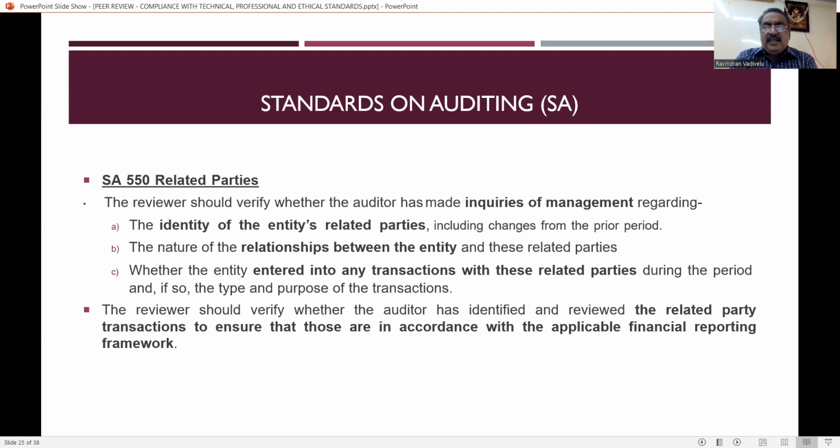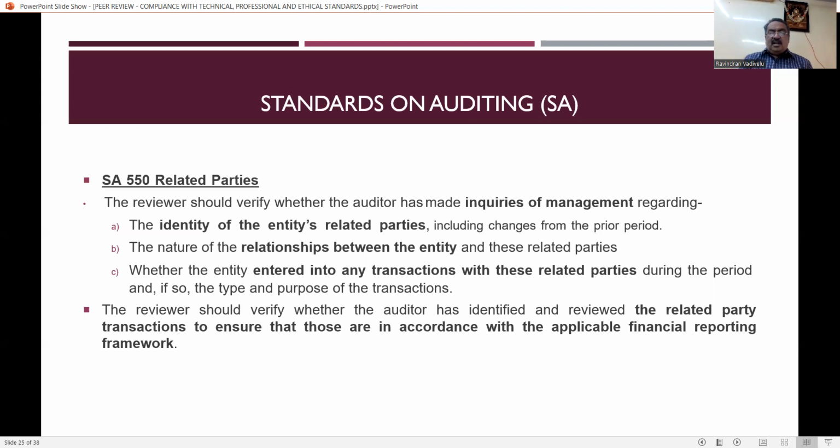That is nothing but the transactions that have taken place between the related parties and the client have to be verified by the auditor, and the auditor has to exercise all care, to see whether the transactions with the related parties affect the client or not. And the reviewer has to verify whether the auditor has considered the happenings of the related party transactions. Then the reviewer should verify whether the auditor has identified and reviewed the related party transactions to ensure that those are in accordance with the applicable financial reporting.